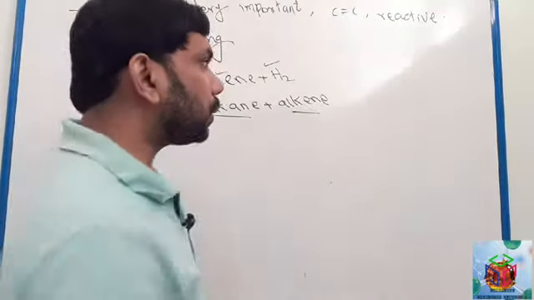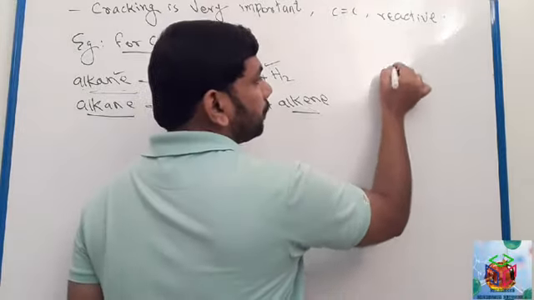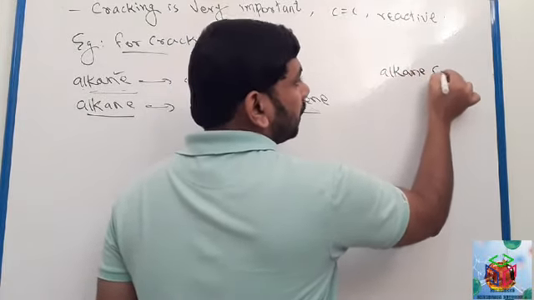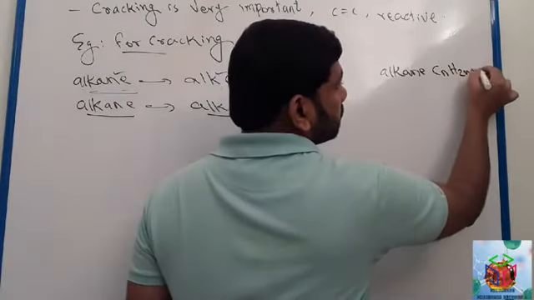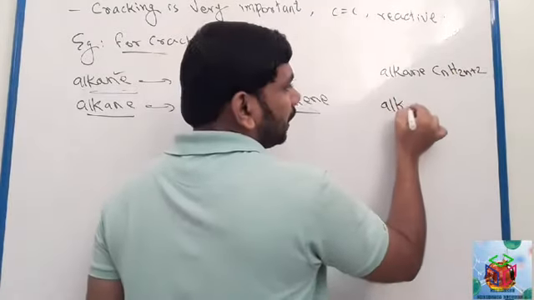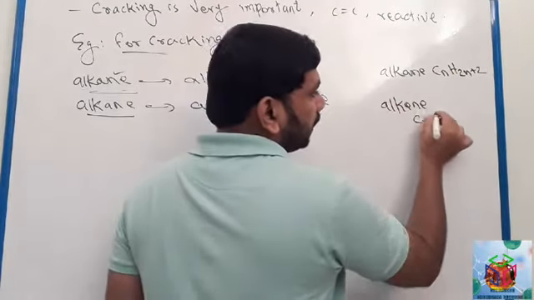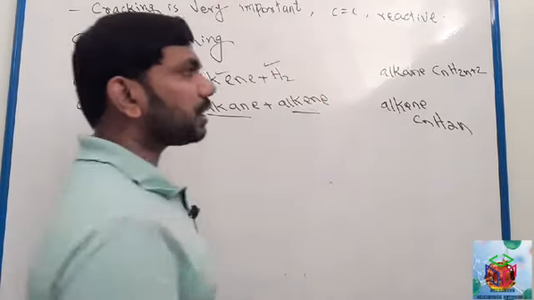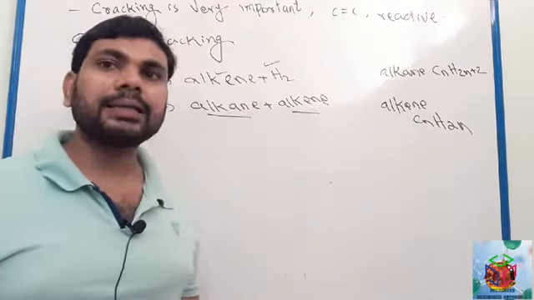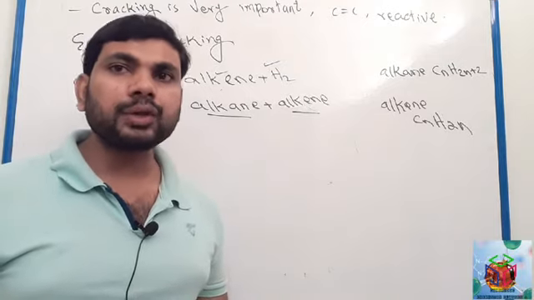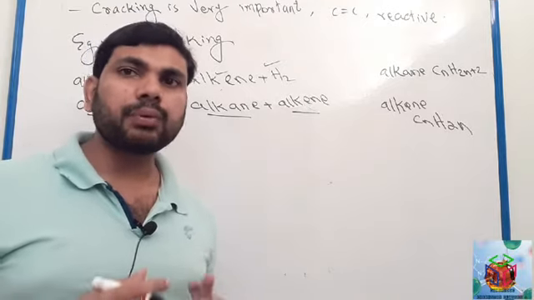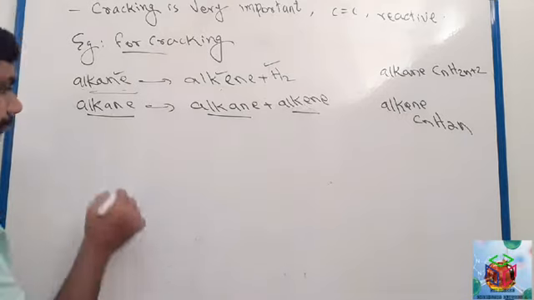Okay. Also, you remember we discussed before, alkane general formula CnH2n plus 2, alkene general formula CnH2n. Now we have to discuss some examples for cracking. Look here.